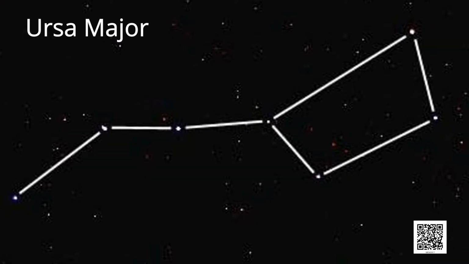One of the most famous constellations which you can see during summer time in the earlier part of the night is Ursa Major. It is also known as the Big Dipper, the Great Bear or the Saptarishi. There are 7 prominent stars in this constellation. It appears like a big ladle or a question mark.